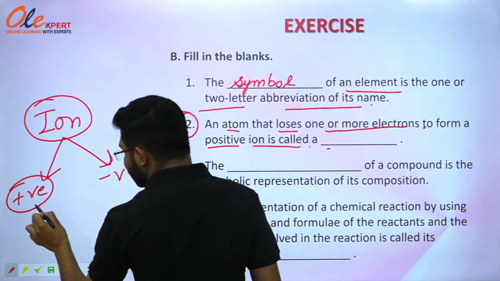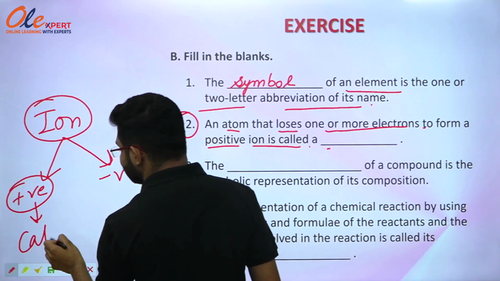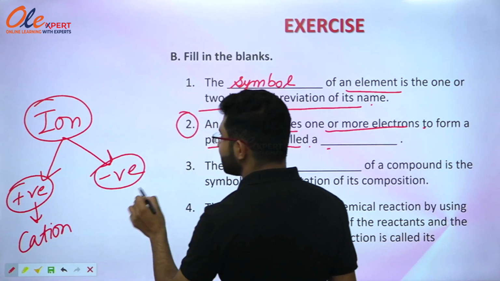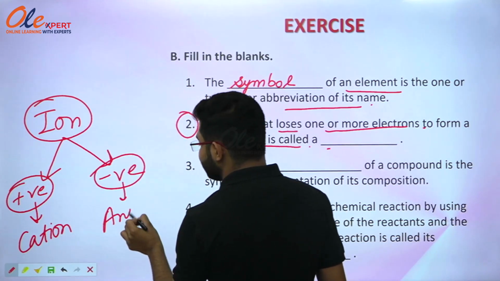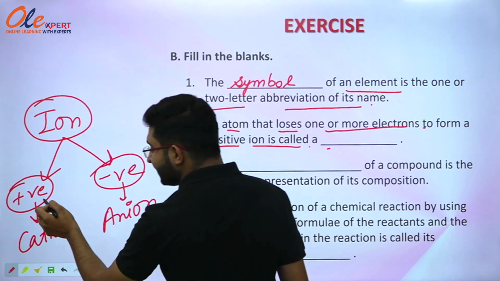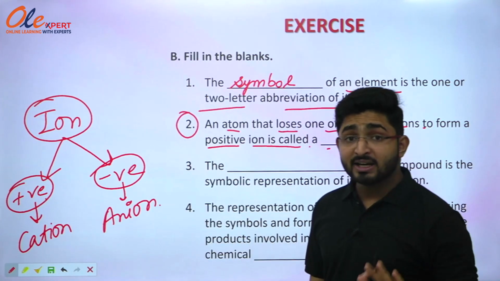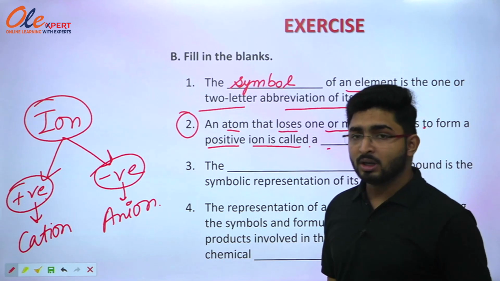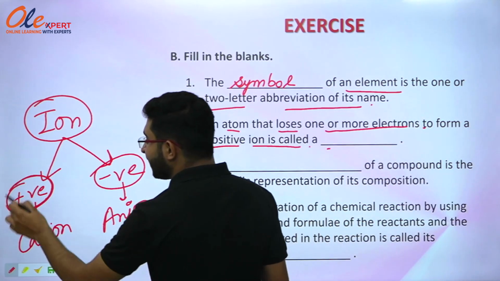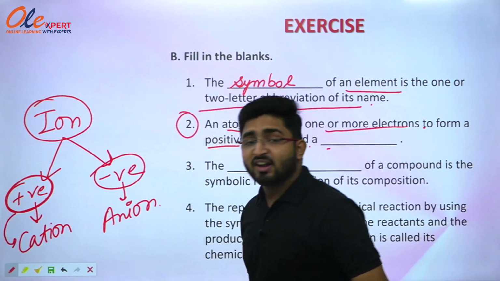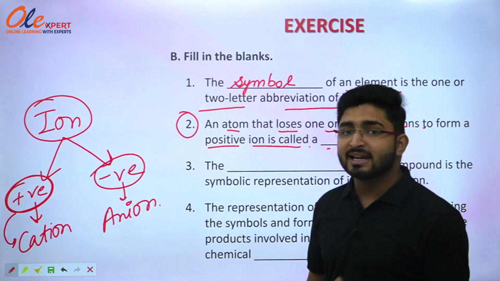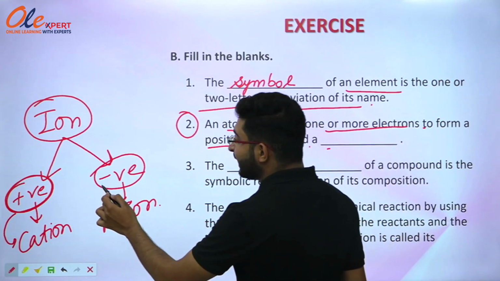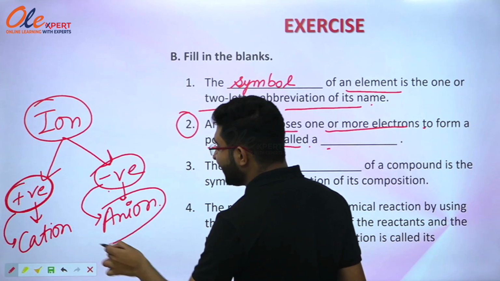Positively charged ion is known as cation and negatively charged ion is known as anion. Whenever any element donates the electron, it forms positively charged ion and it is named as cation. And whenever any element gains electrons, it will form negatively charged ion and will be known as anion.